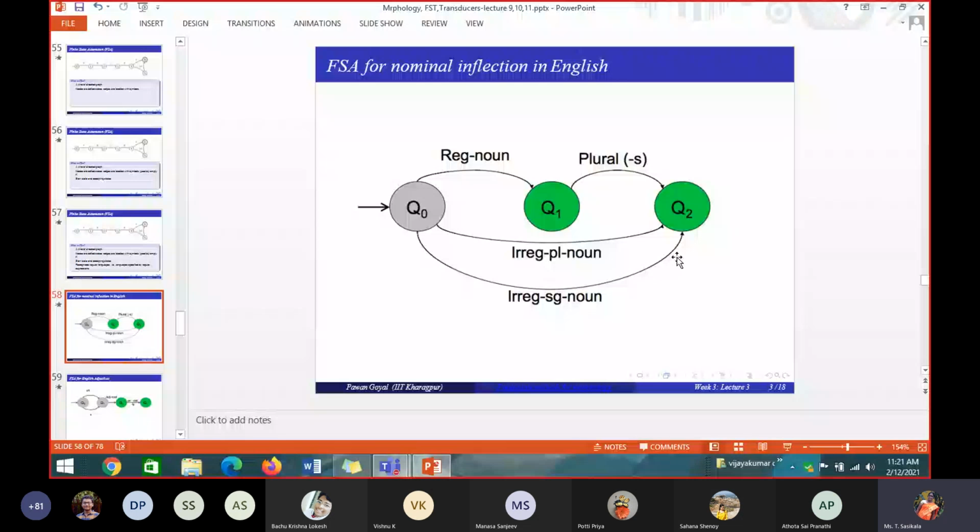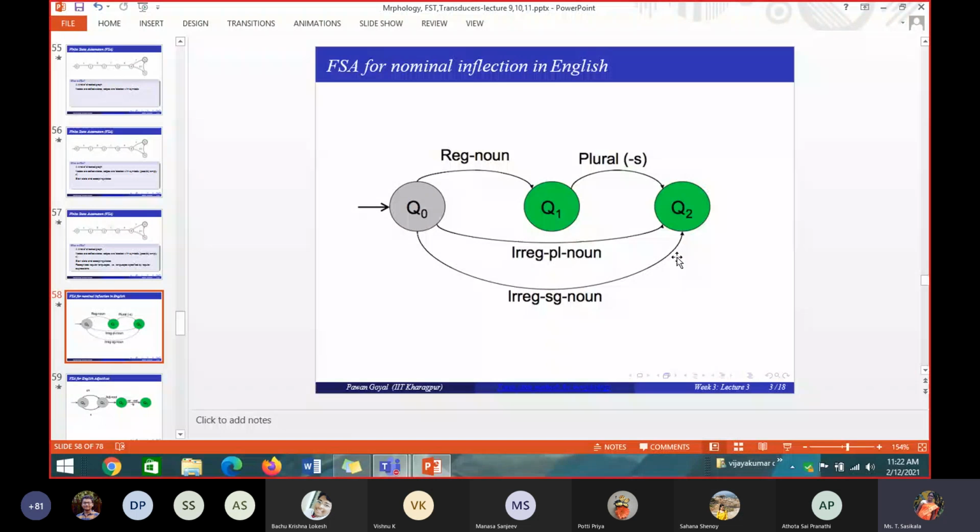I want to draw a finite state automaton which accepts regular noun singular and either regular noun singular or regular noun plural. 3 states: Q0, Q1 and Q2. Q0 to Q1 will have regular noun. Q1 to Q2 will have plural, plural S added to it. And which are the start state and which are the final states? That also has to be mentioned, right? Q0 is the start state, Q1 and Q2 are final states. Okay, so now are you able to make out how to draw a finite state automaton? Yes, ma'am.